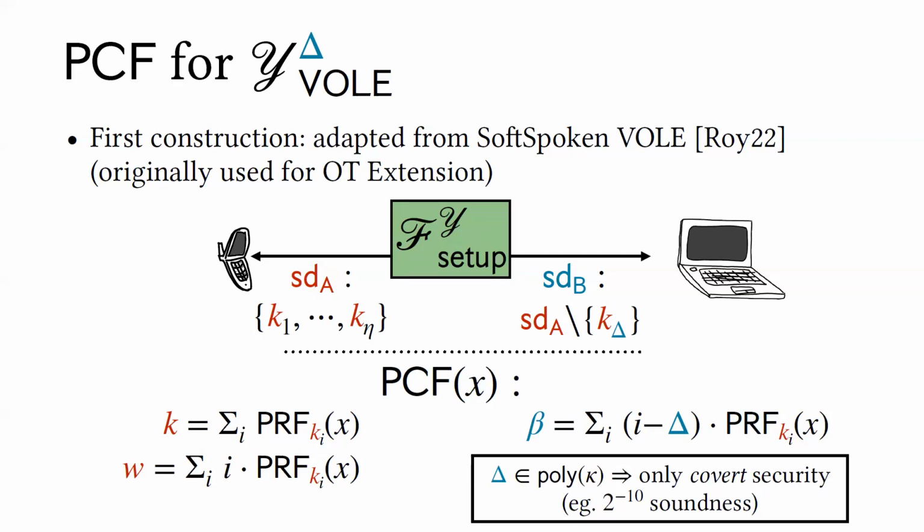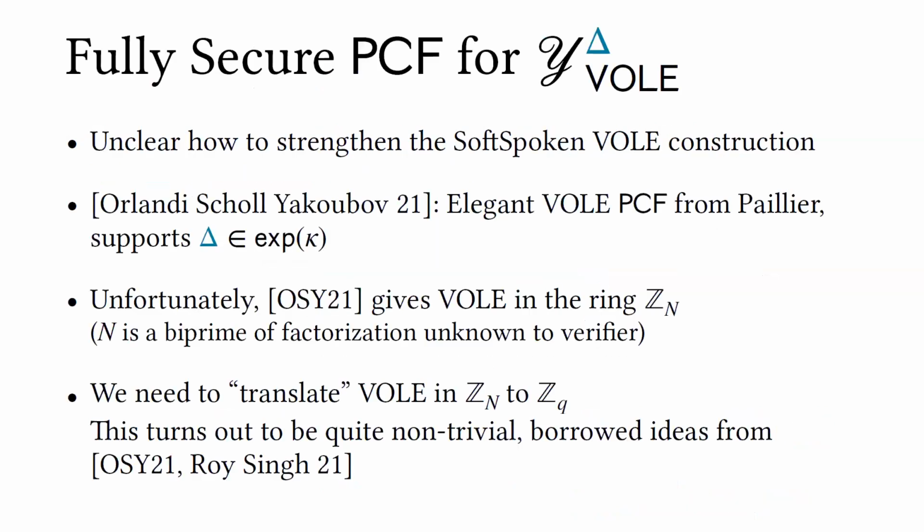The details are not super important here. But because the MAC key in this case is the verifier's index, it just indexes which key the verifier doesn't know. This is a small set. The index is pretty small, so the prover can, in theory, guess which key the verifier is missing, and it's only polynomially sound, which is kind of annoying, because the highest reasonable security you can achieve is like 2 to the minus 10 or something, but it is still statistical and maybe meaningful in some cases. It's unclear, unfortunately, how to extend this to a fully malicious secure construction. And so we have to look to other techniques for a fully malicious secure thing.